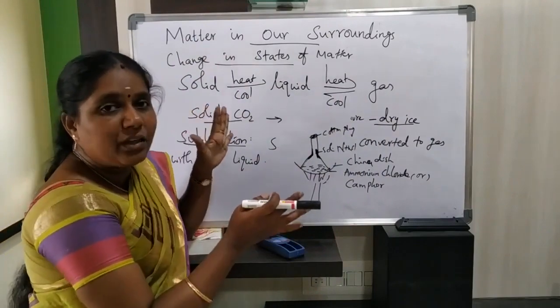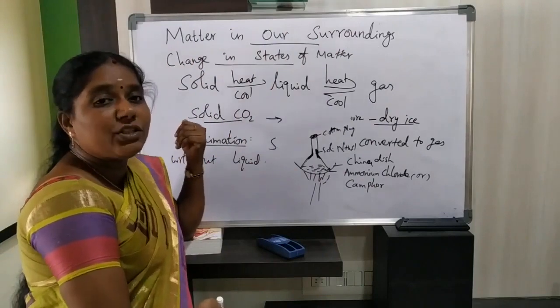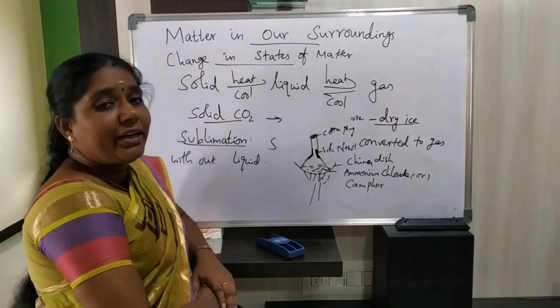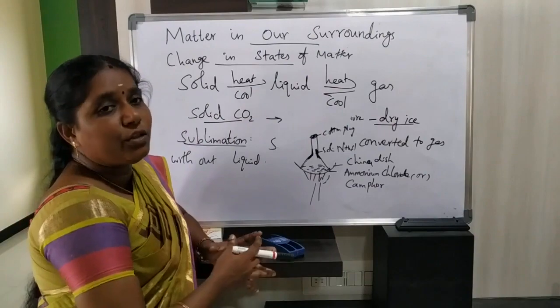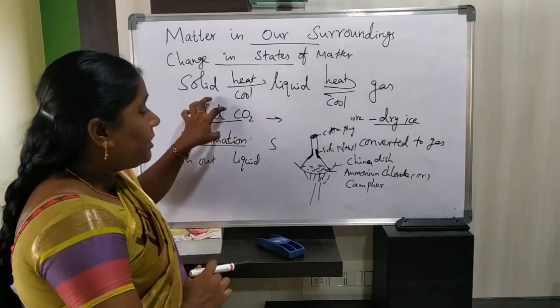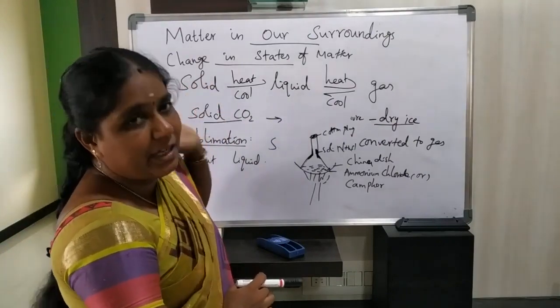So without attaining liquid state, it is converted to gaseous state. So we call that condition dry ice. Okay, so solid carbon dioxide, without attaining liquid state, converts to gaseous state. This form of solid carbon dioxide we call dry ice.